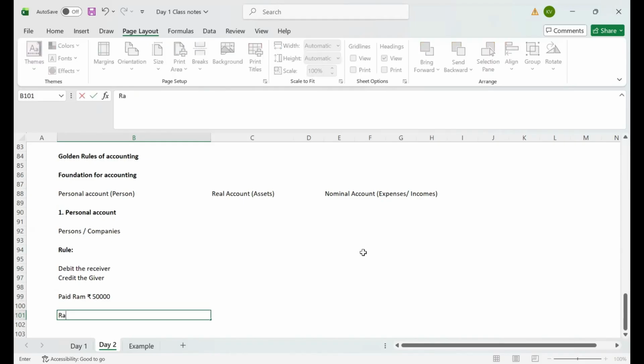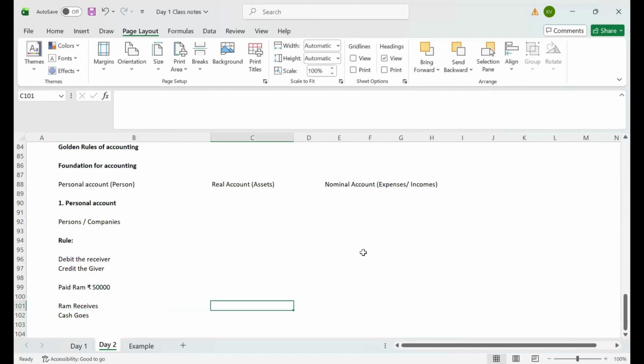Okay. Ram receives and cash goes. As per this golden rule, what is it saying? Debit the receiver and credit the giver. What will we debit? We will debit Ram and we will credit the cash.